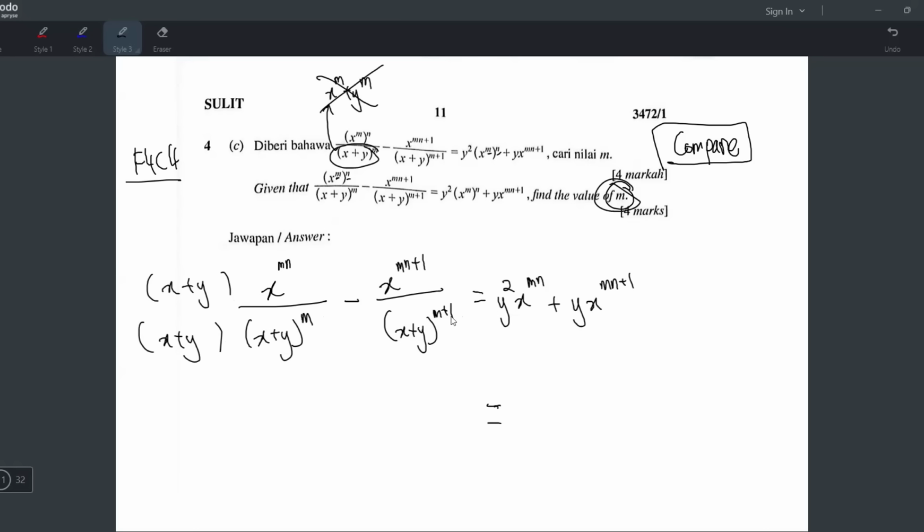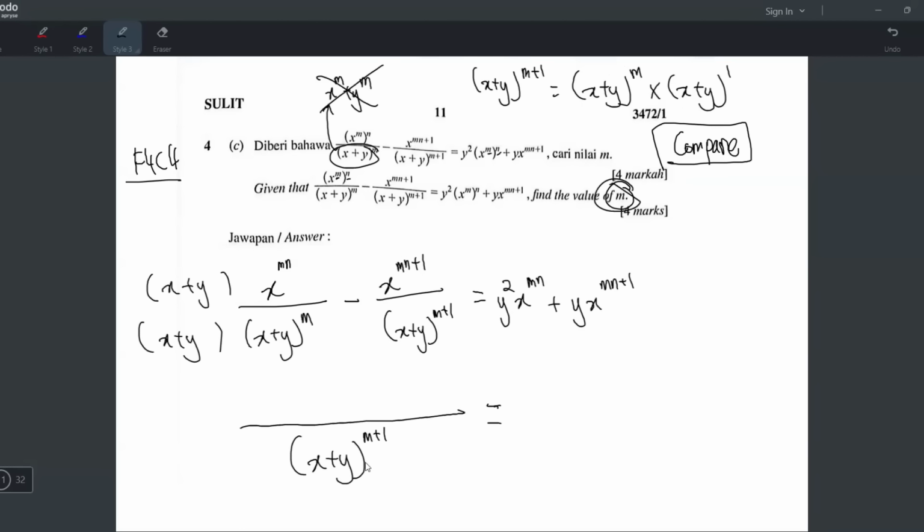Because x plus y power m plus 1 is actually x plus y power m multiplied with x plus y power 1. Same base, times the power you plus. So when you times, it becomes x plus y power m plus 1 like that. That's why, now you understand, right? That's why I times with x plus y here, to make the denominator the same for both fractions. So later you can combine the fraction jadi macam ni lah. Yeah. But this atas kena darab lah.